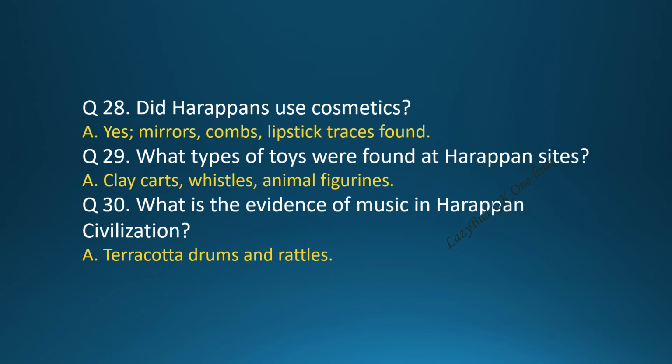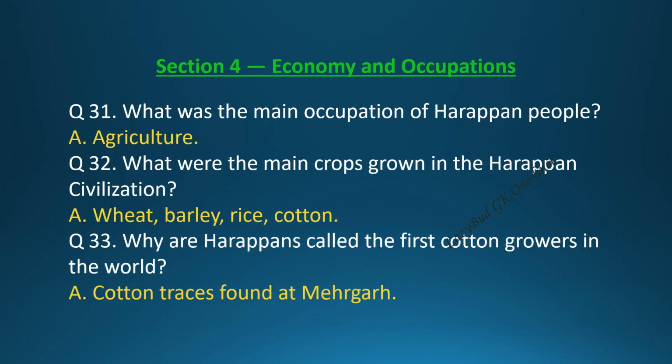Section 4, Economy and Occupations. Question 31. What was the main occupation of Harappan people? Answer. Agriculture. Question 32. What were the main crops grown in the Harappan civilization? Answer. Wheat, barley, rice, cotton. Question 33. Why are Harappans called the first cotton growers in the world? Answer. Cotton traces found at Mehergarh.